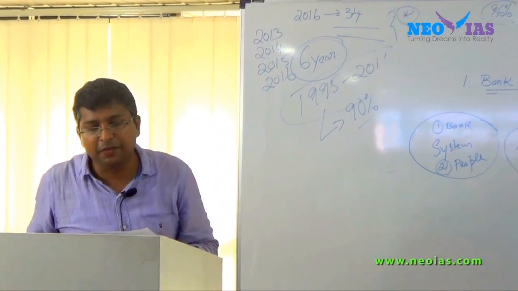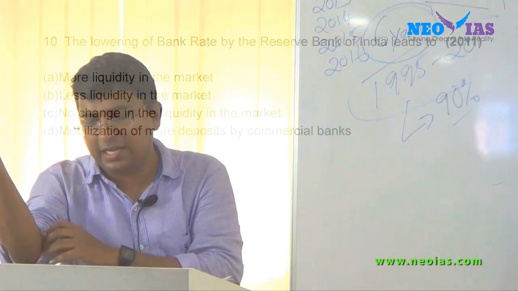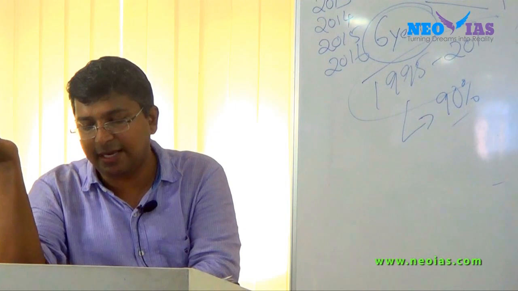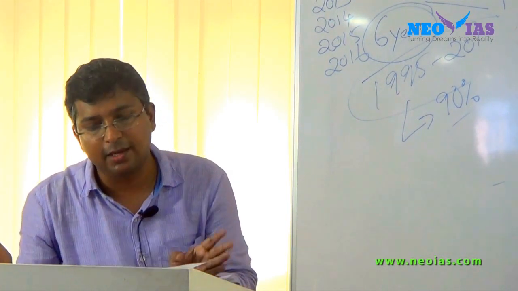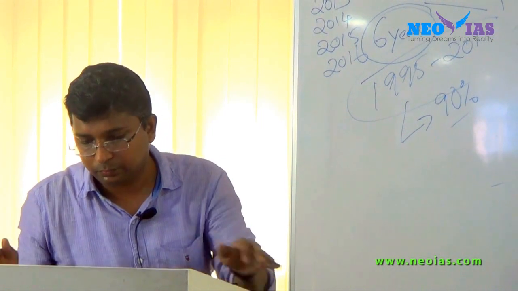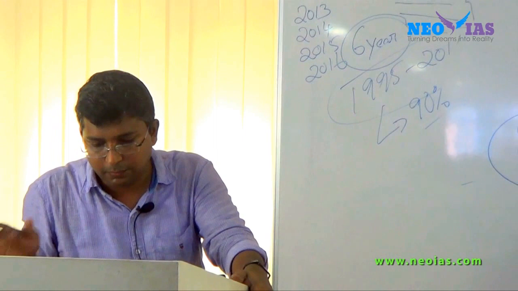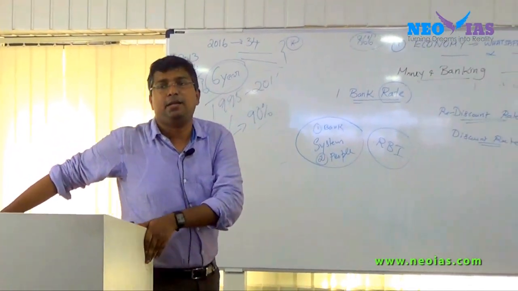Those who have done question number 5, then do question number 10. What is the answer for question number 5? An increase in the bank rate generally indicates that the central bank is following a tight money policy. And question number 10: the lowering of bank rate by the Reserve Bank of India leads to more liquidity in the market.